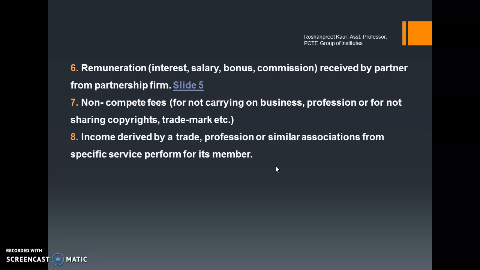In lieu of this fee, some services are provided, that means conferences, meetings or seminars are conducted. The money which is taken annually for providing such services is treated as PGBP income of these associations.